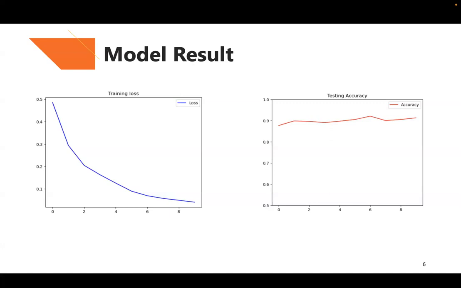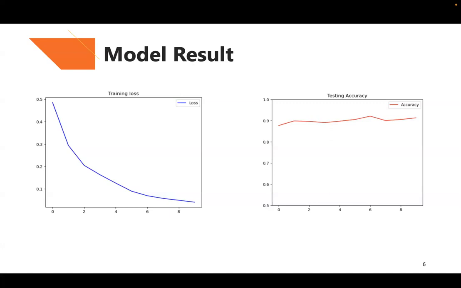Specifically, the training loss is continuously decreasing, ranging from 0.5 to less than 0.1. That means with the epochs increasing, the performance of the model on the training data will be better. And then the image shows the testing accuracy. It represents the performance of the model on the testing data set, which is important for a deep learning network.